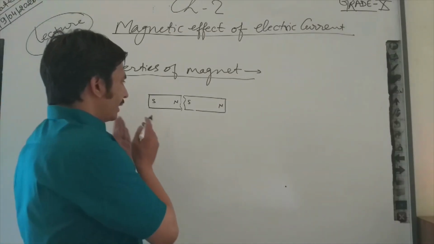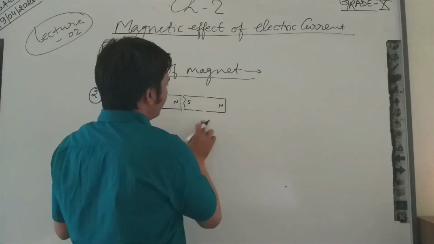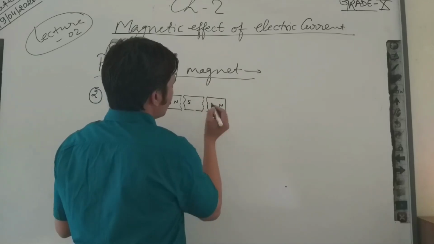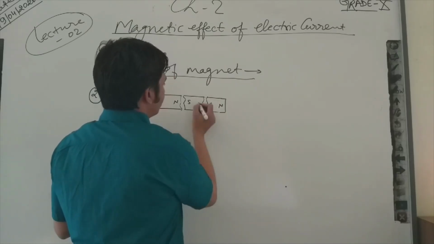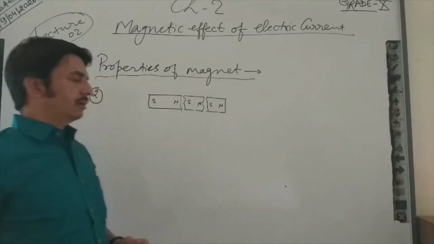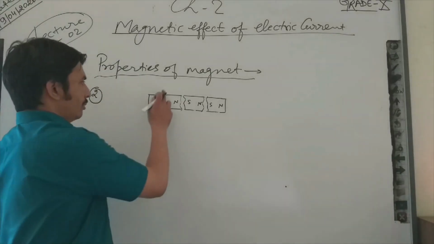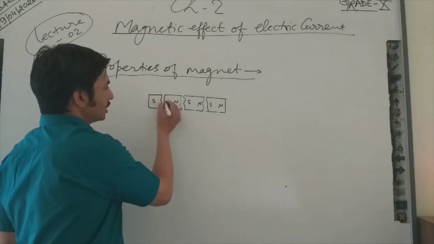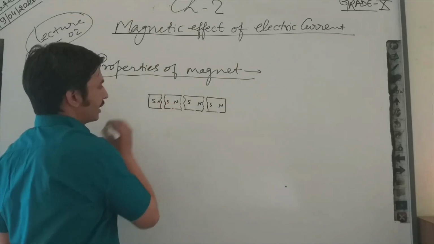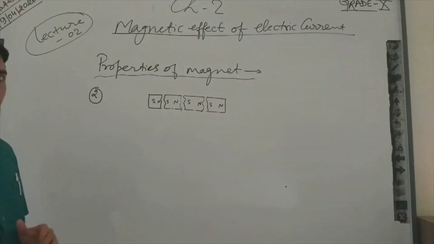If we break a magnet into a number of pieces, each piece of the magnet becomes a perfect magnet. That means we cannot separate the ends of the magnet.